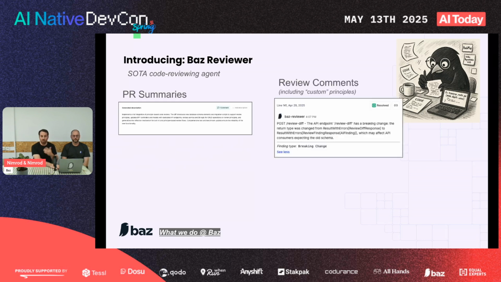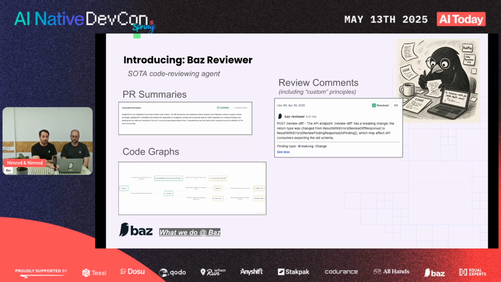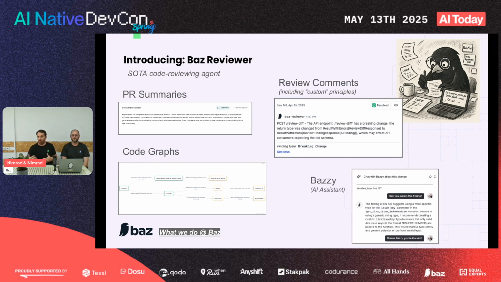It does review comments to identify what the change has done, and maybe if it's up to some bad stuff, including custom principles, so trying to identify what works best on your code base. It does code graphs, which analyze the diff in a visual manner to help you understand what changed and what affects what, or what is the chain of events that is going to happen. And of course, we have our own small AI assistant, which will helpfully assist in anything you need to do around pull requests and code review.